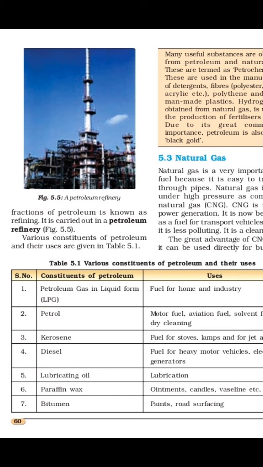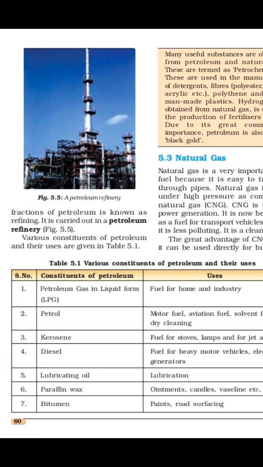Table 5.1 shows various constituents of petroleum and their uses. The products which we get from petroleum and their uses are shown in table 5.1. The first column is constituents of the petroleum, the second one is uses. Now see the first one. The first thing we get from petroleum is petroleum gas in liquid form, which is called LPG, the gas we usually have at home, and which is used as fuel for home and industry.